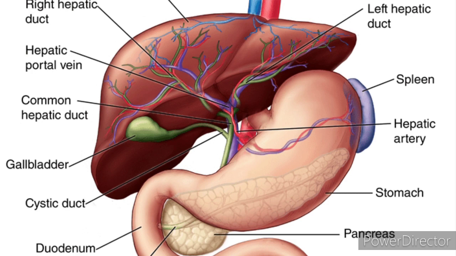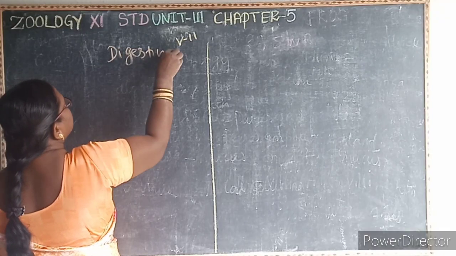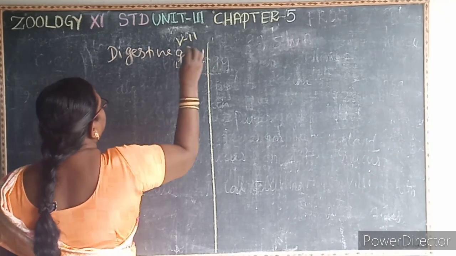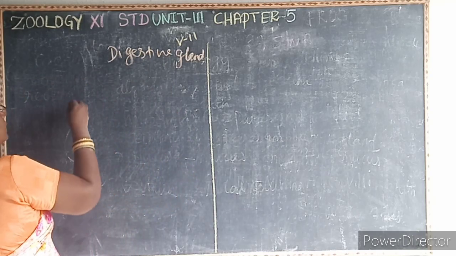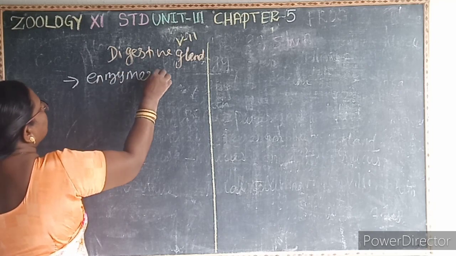Next we will learn about the digestive glands. These digestive glands are exocrine glands. The digestive glands are exocrine glands. Then if it is an exocrine gland, it secretes enzymes.